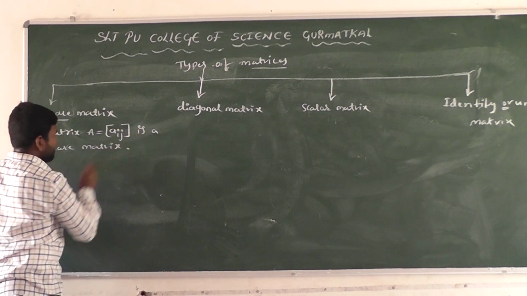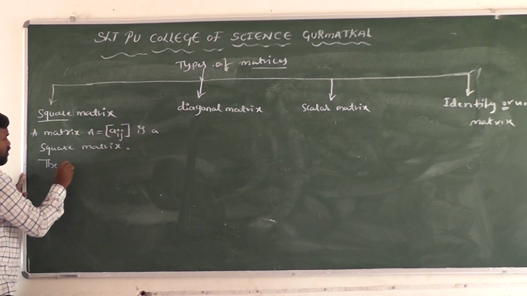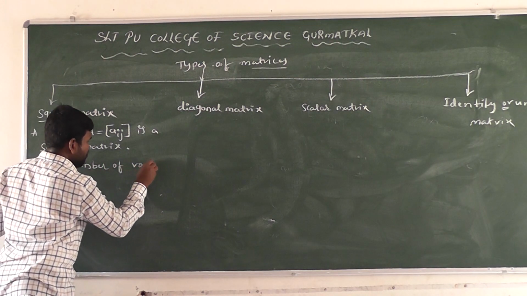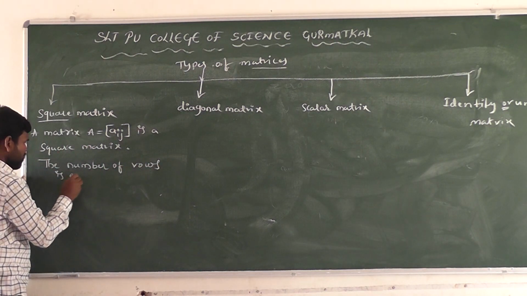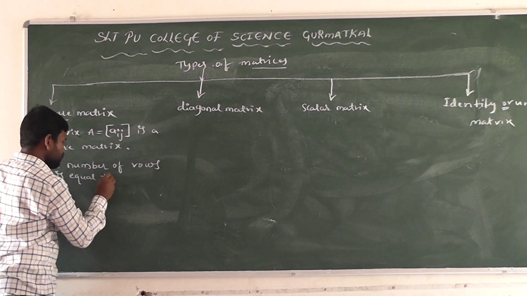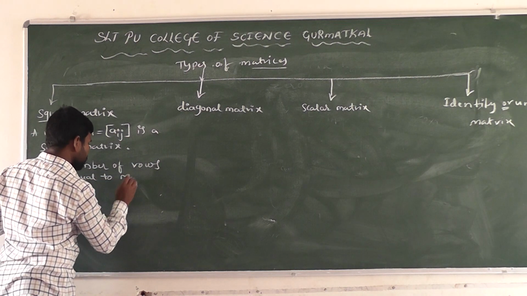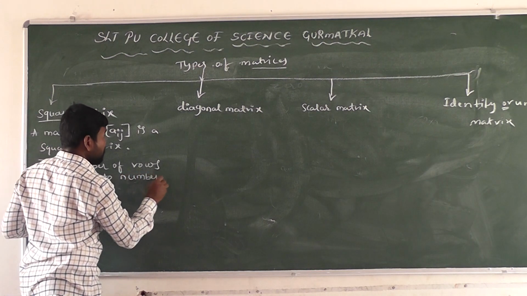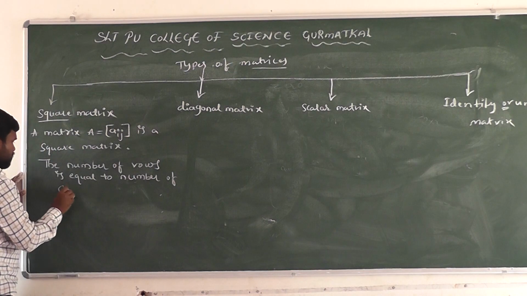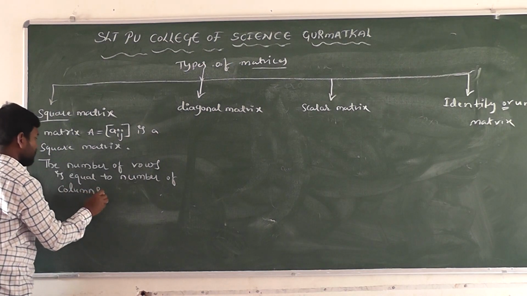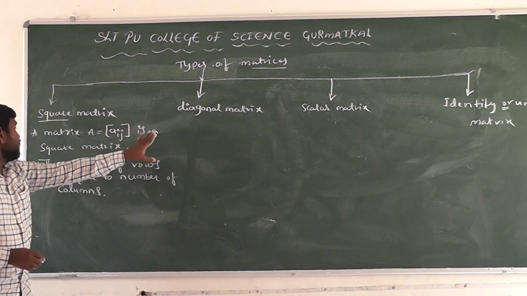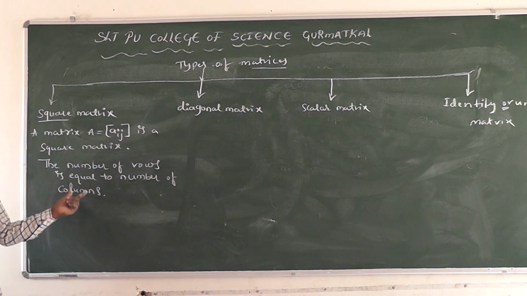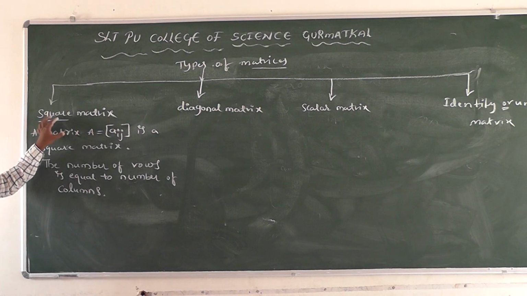What is meant by square matrix here? The number of rows is equal to the number of columns. The matrix A is a square matrix. The number of rows equal to the number of columns is called a square matrix.